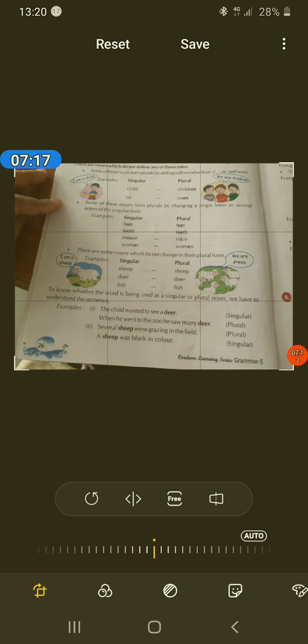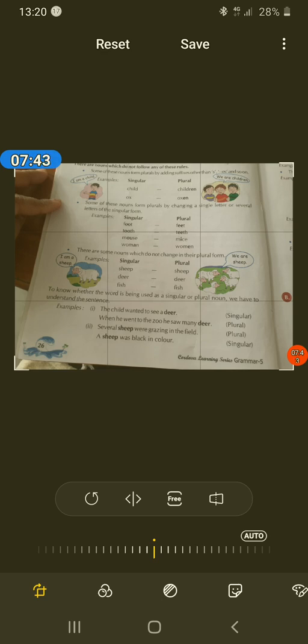So to know whether the word is being used as a singular or plural noun, we have to understand the sentence. The child wanted to see a deer. And second one is, when he went to the zoo, he saw many deer. The child wanted to see a deer means that the child wanted to see only one deer.